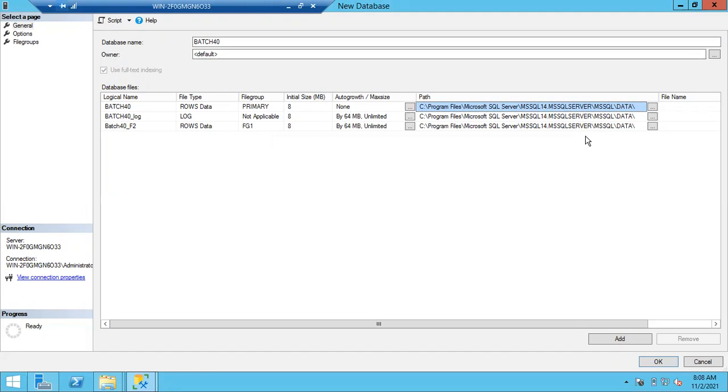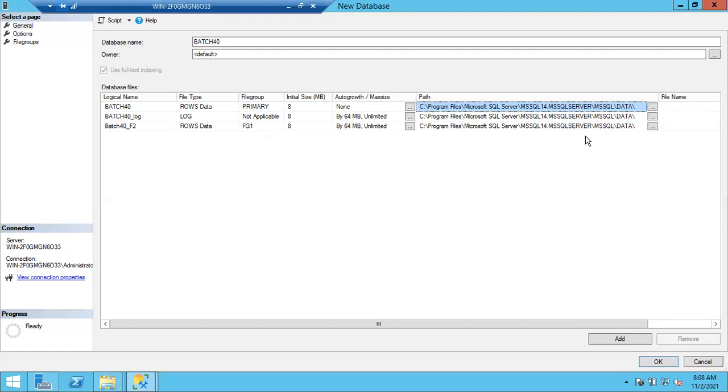Why 3 files? You can see 3 files in this list: only 1 log file, and 2 data files. Total how many files will be created? Overall 3 files will be created.